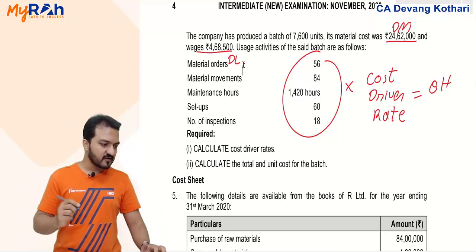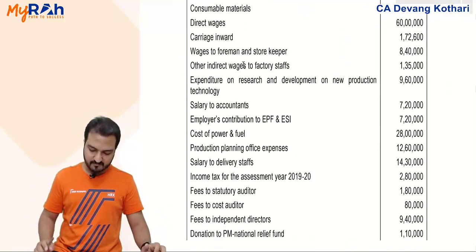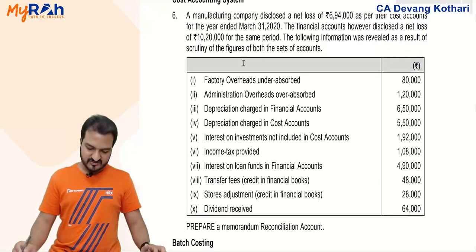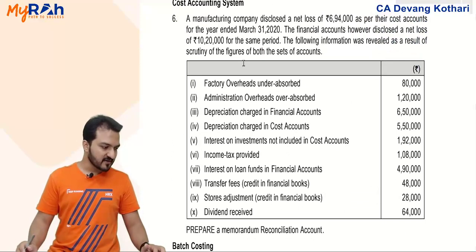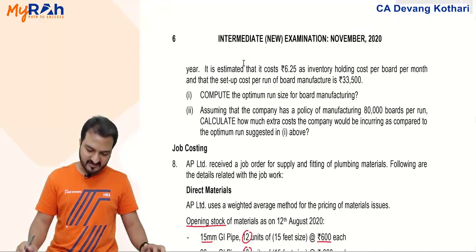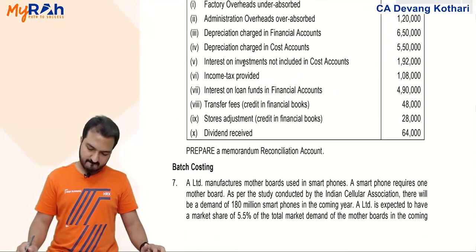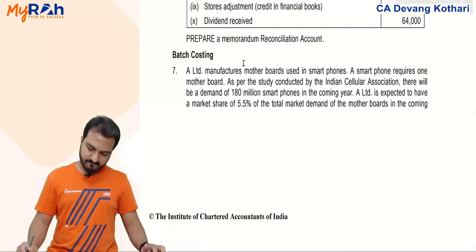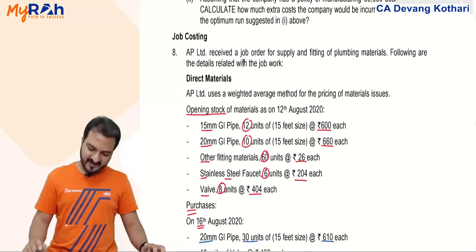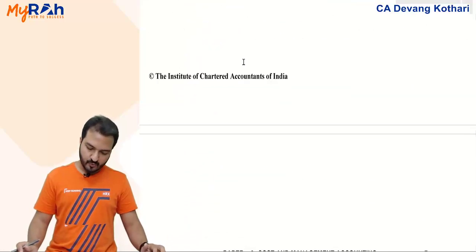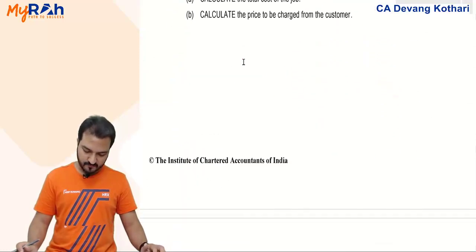Question 5 is exactly from my book. I have given the page number, so I'll skip. Question 6 is also exactly from my book. 7 is also exactly from my book. Question 8 we just discussed. Question 9 I will discuss now.